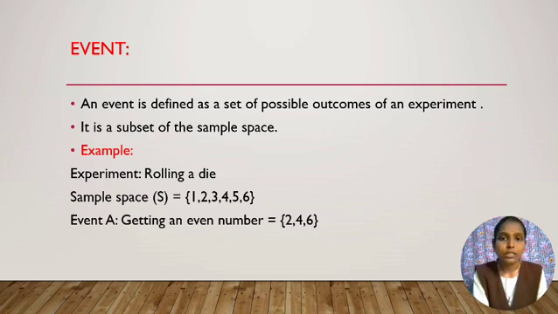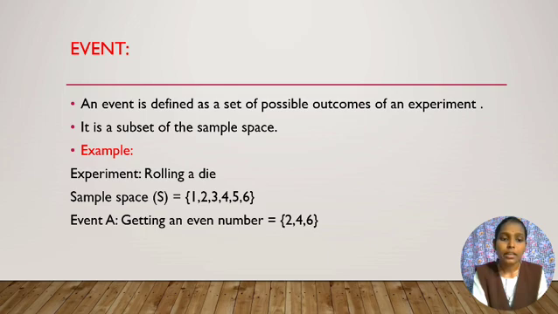First, we have to discuss the definition of an event. An event is defined as a set of possible outcomes of an experiment. It is a subset of the sample space. Example: experiment, rolling a die. The sample space is denoted as capital S equals {1, 2, 3, 4, 5, 6}.